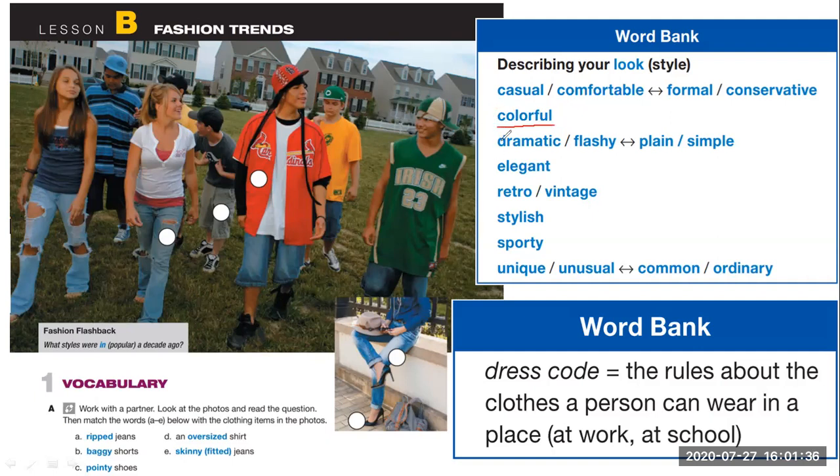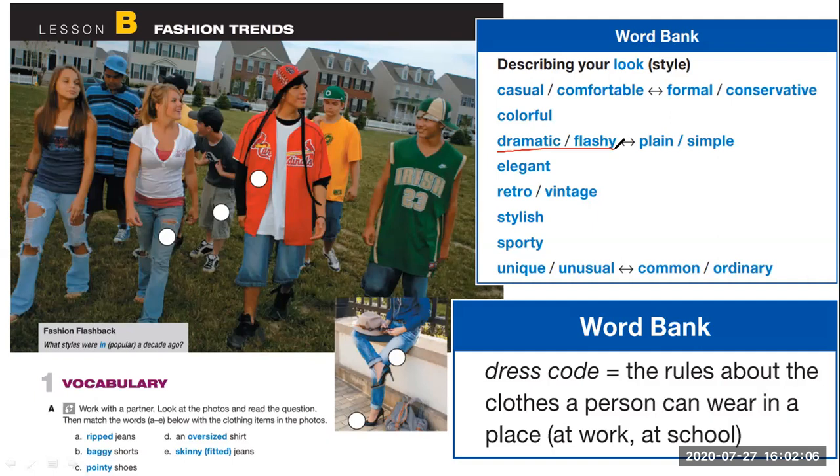Dramatic and flashy. Well, when you wear something that is dramatic and flashy, for example, Lady Gaga. Lady Gaga most of the time wears dramatic and flashy clothes that catch everybody's attention. So when you say dramatic and flashy, it's something that maybe doesn't look good and it's very catchy.